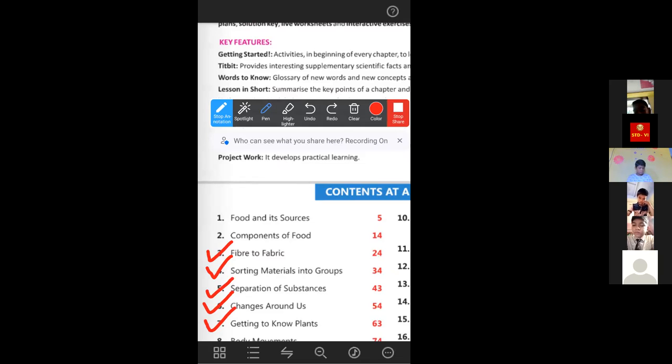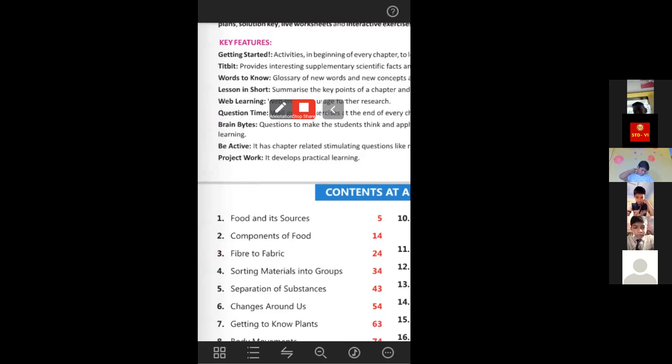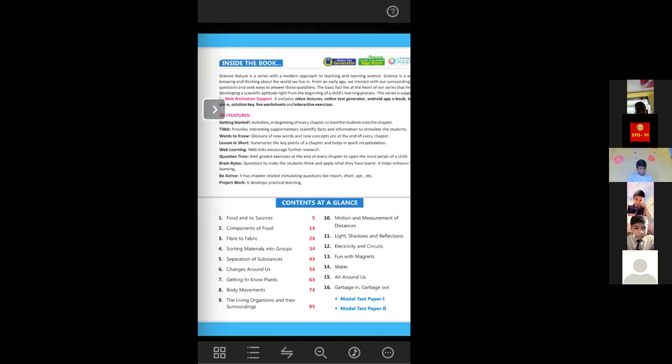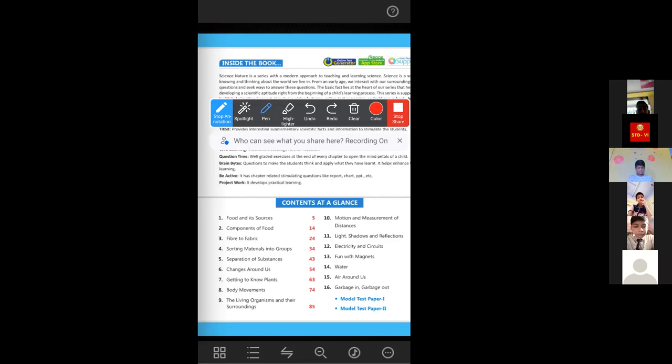Okay, and one thing that is not written in your parents handbook, that is model test paper 1 will also be there.